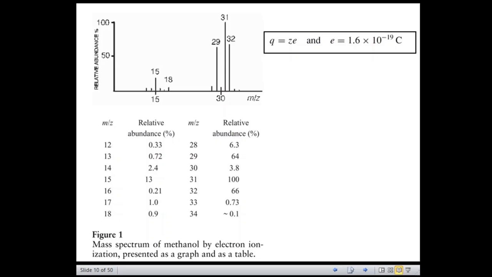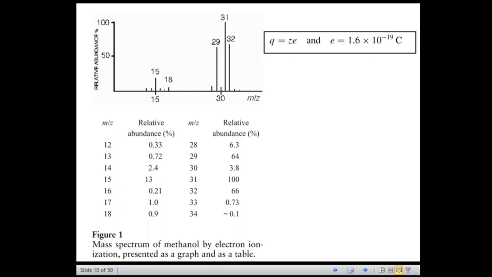And just now I said, after the molecular ion which appears at the highest value of m/z, followed by ions containing heavier isotopes. So in this figure, the molecular ion appears at m/z 32 in the spectrum, where the peak at m/z 33 is due to the presence of the C13 isotope.